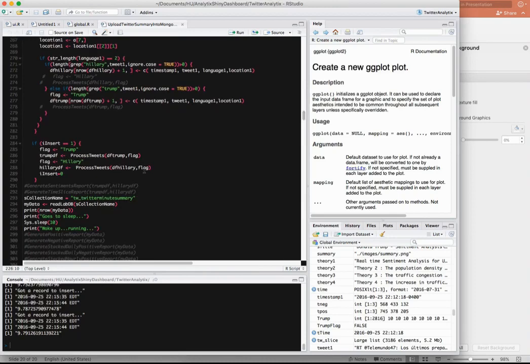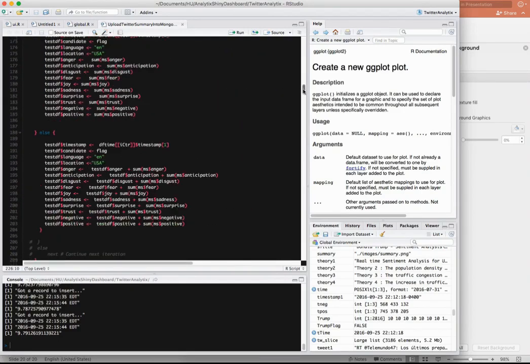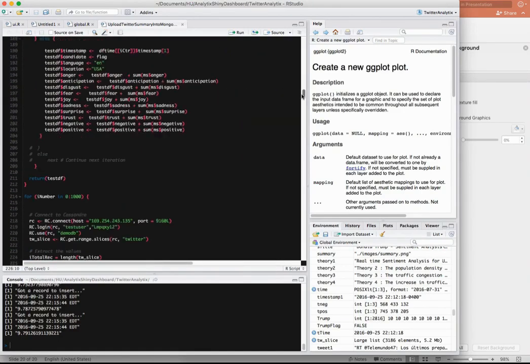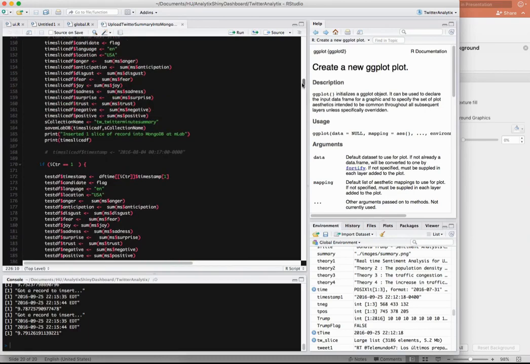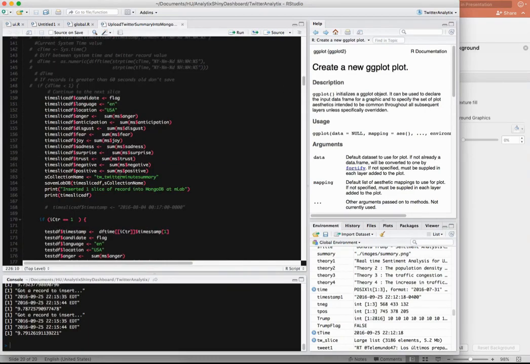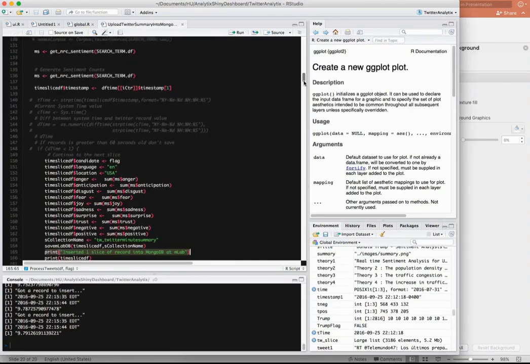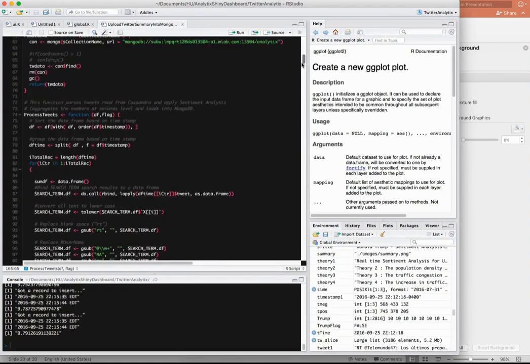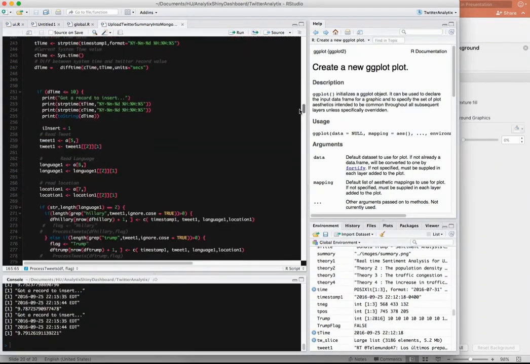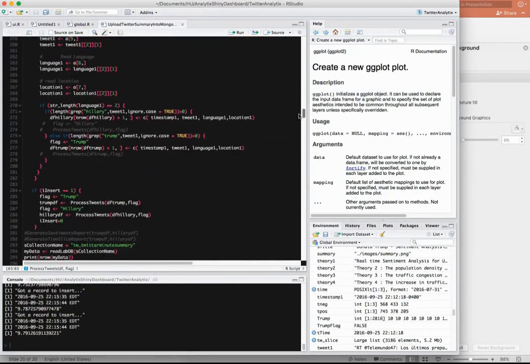Then I'm calling the parse tweets method, which uploads the data into MongoDB. So this is what you are going to see here: inserted one record into MongoDB at mLab. This method is nothing but process tweets. Process tweets is called for both Hillary Clinton and Donald Trump here, because